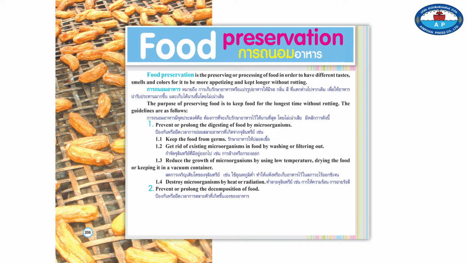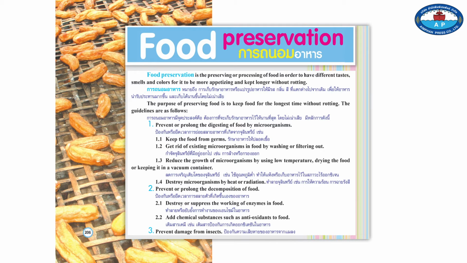2. Prevent or prolong the decomposition of food by itself. 2.1. Destroy or suppress the working of enzymes in food. 2.2. Add chemical substances such as antioxidants in food. 3. Prevent damage from insects.